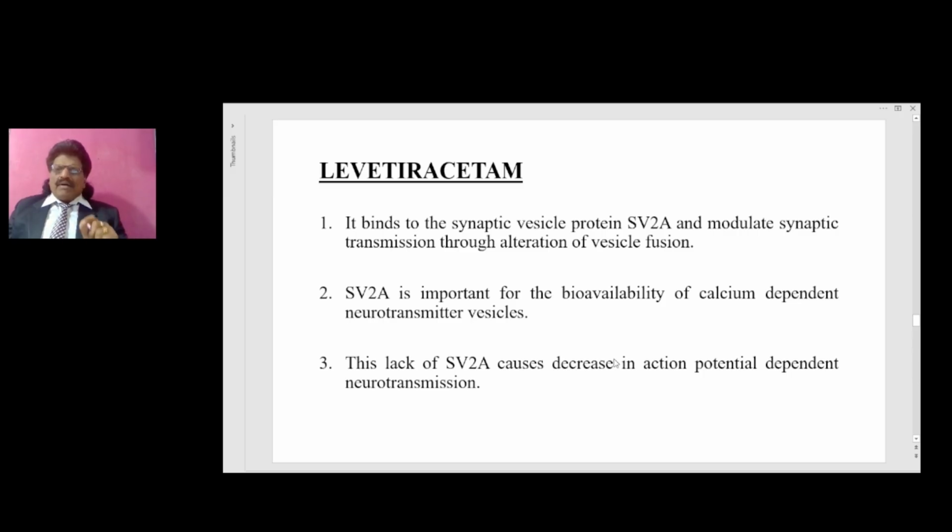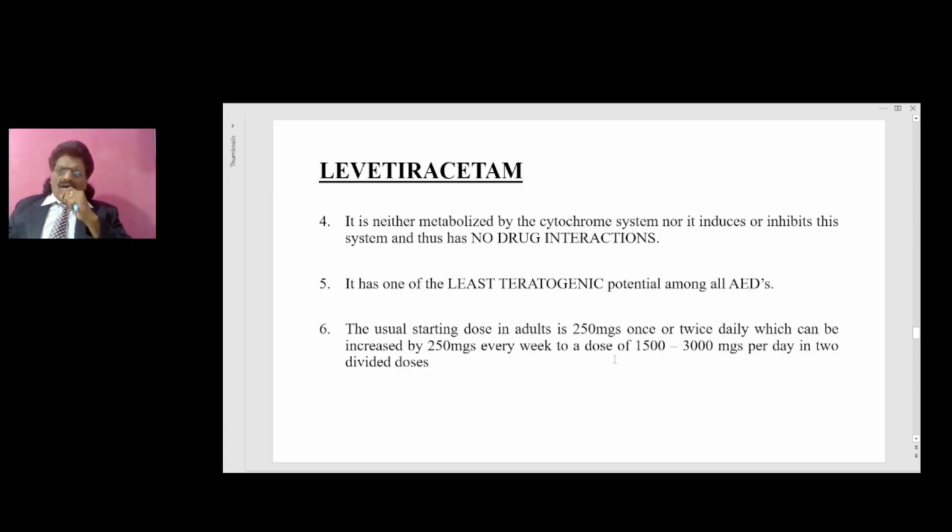It binds to the synaptic vesicle protein SV2A and modulates synaptic transmission through alteration of vesicle fusion. SV2A is important for bioavailability of calcium dependent neurotransmitter vesicles. This lack of SV2A causes decrease in action potential dependent neurotransmission. So this is the main advantage.